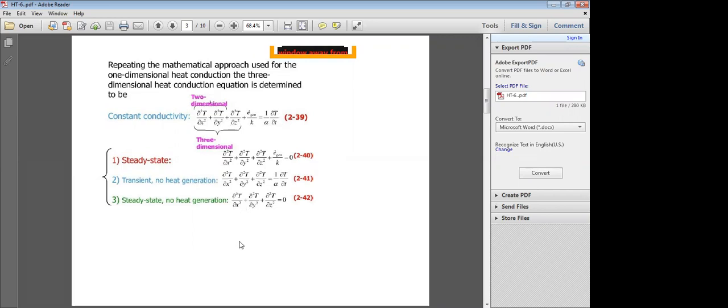Like that, you can reduce the equation for Cartesian coordinates as well as cylindrical coordinates and spherical coordinates. You can write equations like this. So that's about steady state and unsteady state.